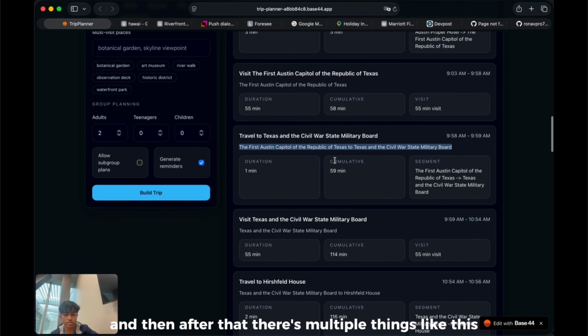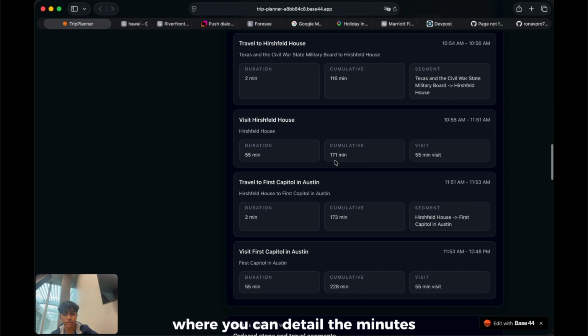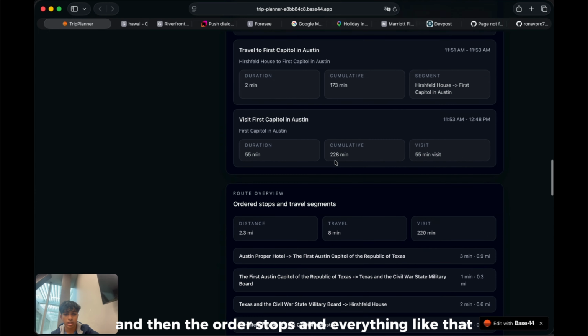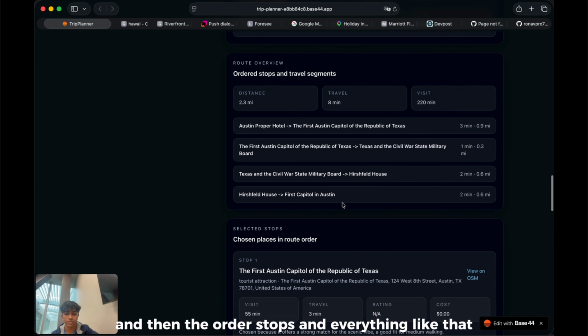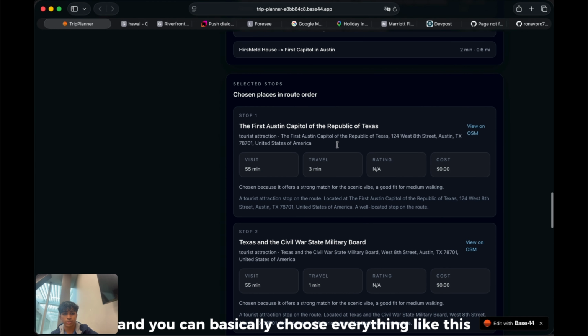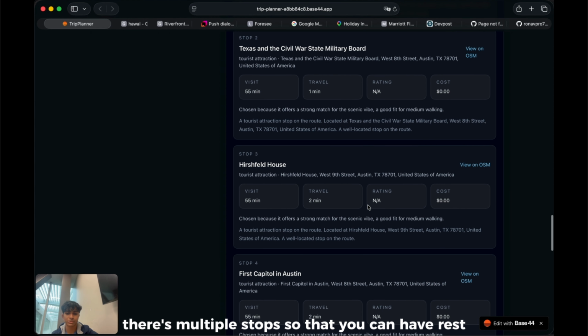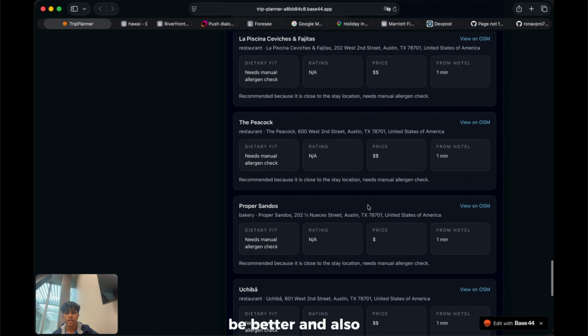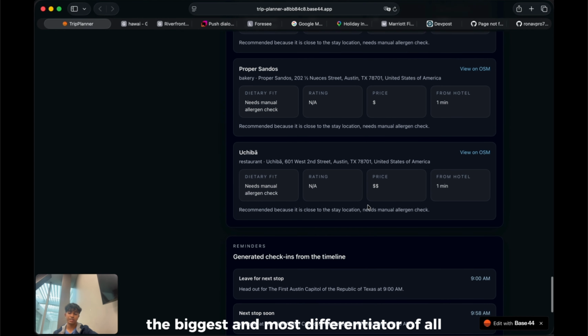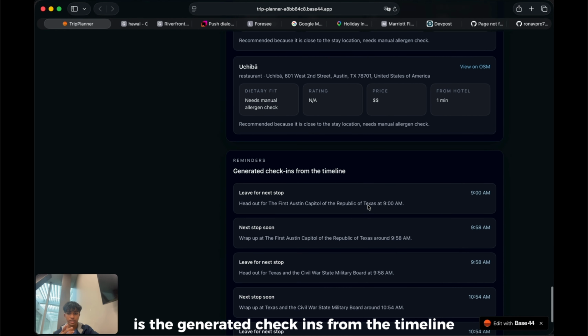And then after that, there's multiple things like this where you can see the detail of the minutes, the amount of time, and then the order of stops and everything like that. And you can basically choose everything like this. Everywhere there's multiple stops so that you can have rest. And also, the biggest differentiator of all is the generated check-ins from the timeline.